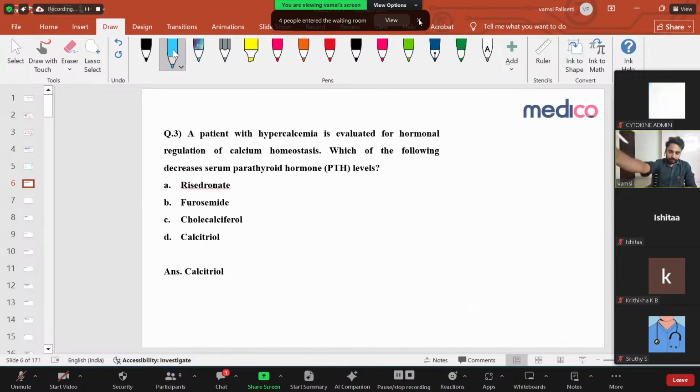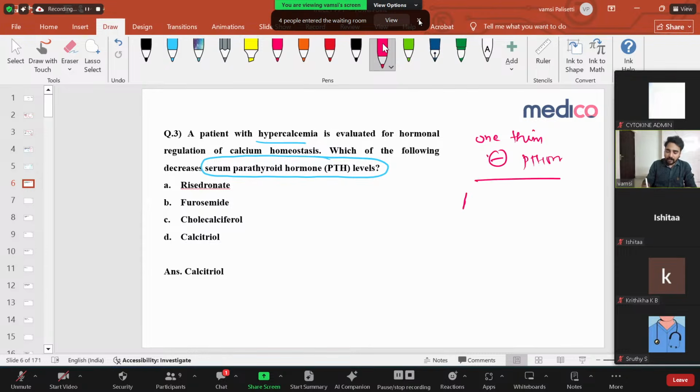Now, a patient with hypercalcemia is evaluated for hormonal regulation of calcium homeostasis. Which of the following decreases serum parathyroid hormone levels? They're asking which drug will decrease serum parathyroid hormone levels. Why this is important: in the entire pharmacology textbook, there is only one thing which will inhibit your parathyroid hormone.